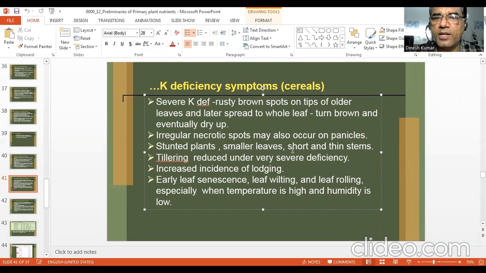Stunted plants, smaller leaves, short and thin stems. Tillering is reduced under very severe deficiency. Increased incidence of lodging, early leaf senescence, leaf wilting, and leaf rolling, especially when temperature is high and humidity is low. So leaf rolling can also happen in case of K deficiency, particularly in areas where there is shortage of water. So it is good up to some extent. It increases the strength of the plant to face drought also.